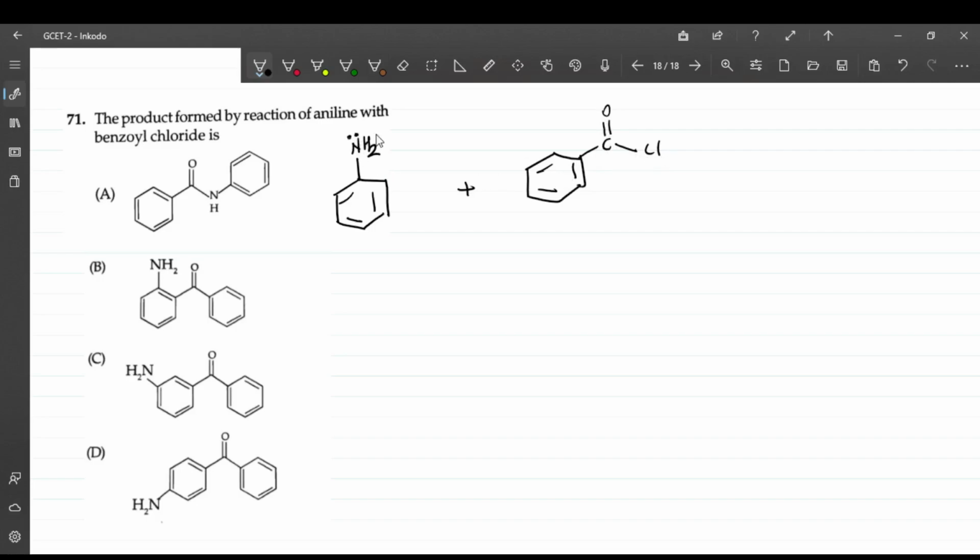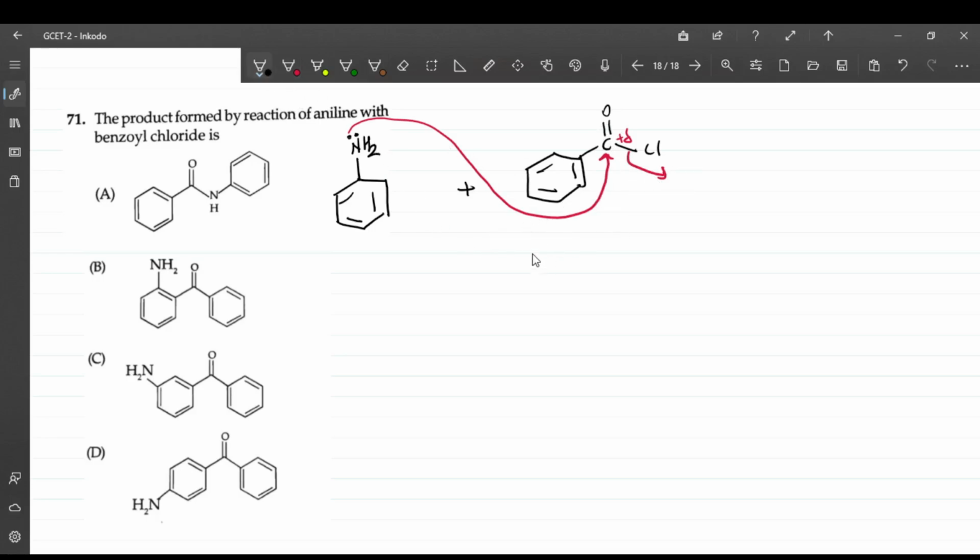The nitrogen is electron rich because it has a lone pair of electrons. It will attack an electron deficient center, and this carbon is electron deficient, so it will attack over here. The longest bond is going to break, the halide. It is not going to break directly: first the pi bond breaks, then it comes back, and then Cl leaves.